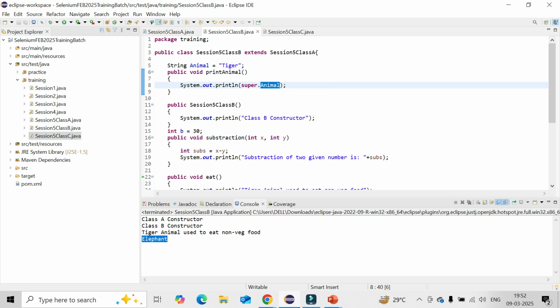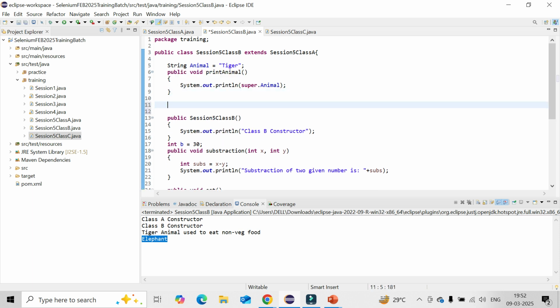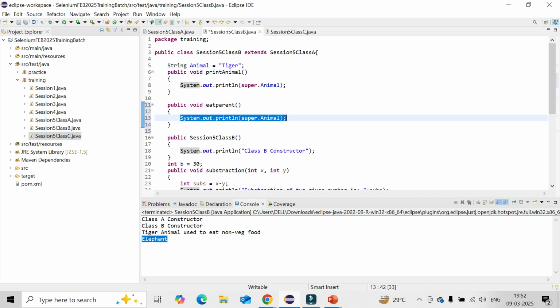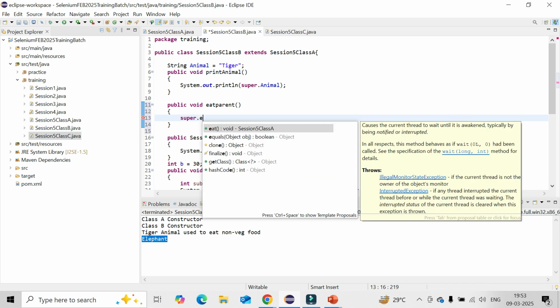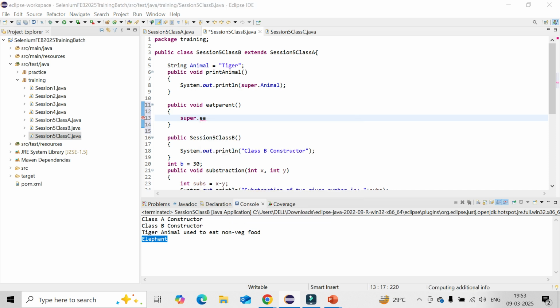Similarly for the method, whatever generic method I have created. Let's try to call it. Create a method called it parent, that is the method name, I can give anything. And here I need to call super keyword dot it. You could see it is calling class A, which means that method will be called here.